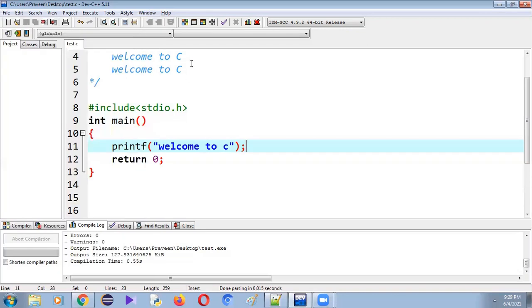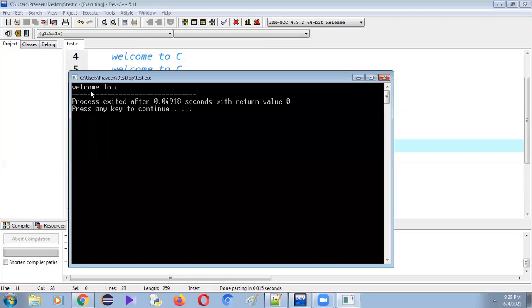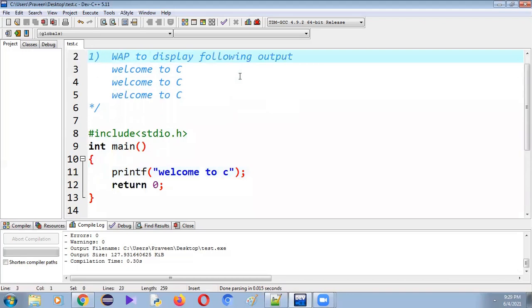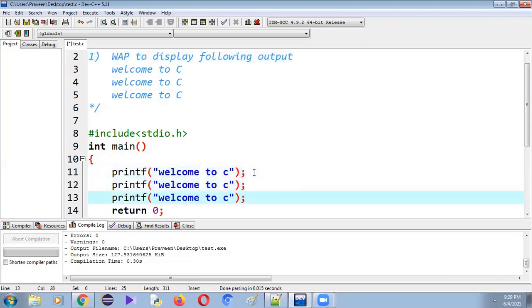Let me save it, compile and run it. So how many times is it displaying welcome to C? Only once. But what is my program requirement? Welcome to C should be displayed 3 times. So let me copy and paste this program 3 times. Now whenever we make any changes to the program, we have to save it, recompile and rerun it.